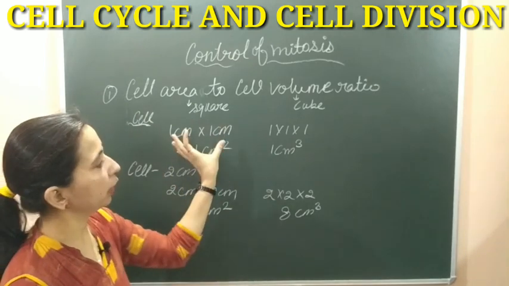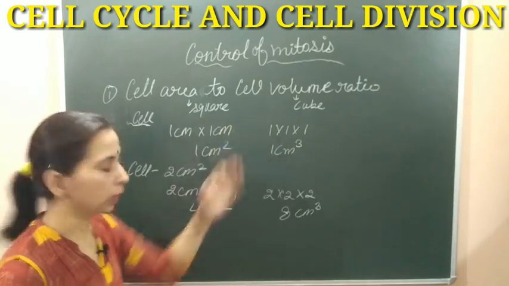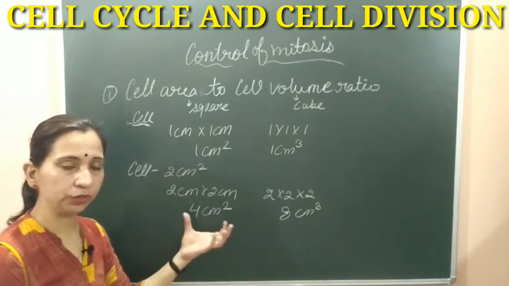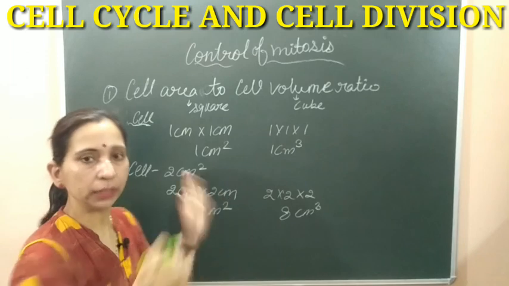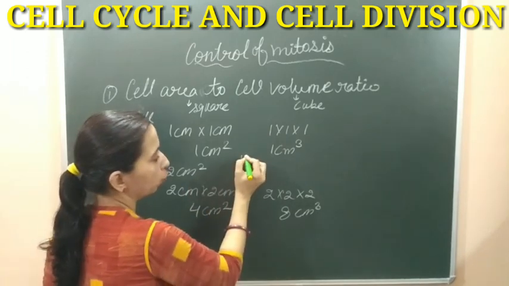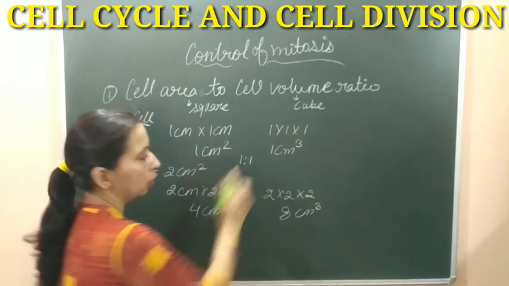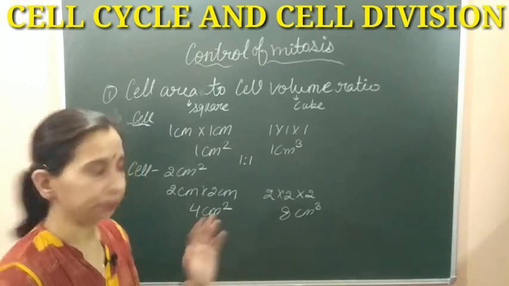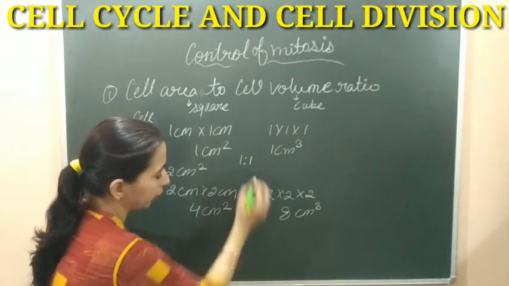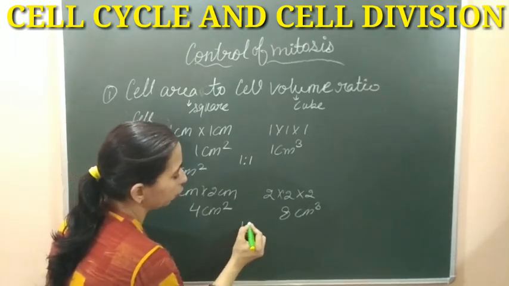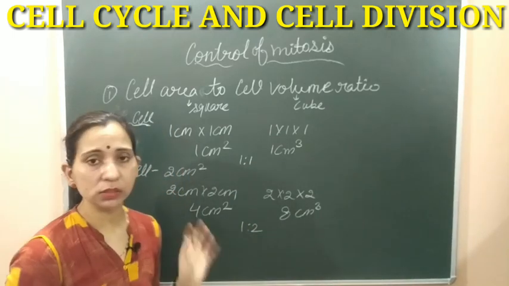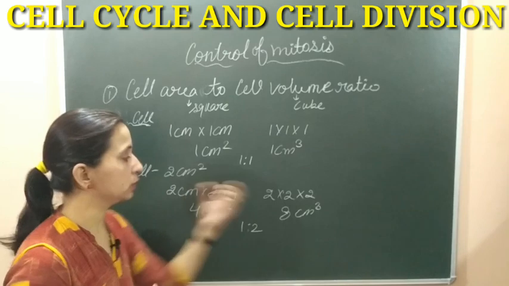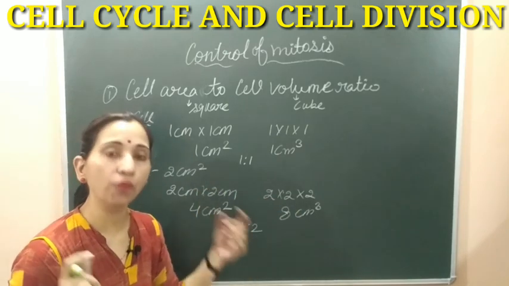Here in the two examples, we have calculated the area of the cell and then the volume of the cell. Here we take the ratio of area and volume. In the first case the ratio will come 1 to 1, which means it's equal. But in this example the ratio will come 1 to 2. So we can see that the ratio of the area has changed with the ratio of the volume.